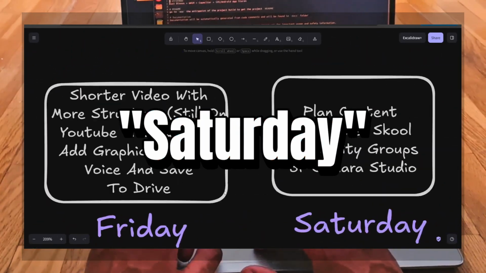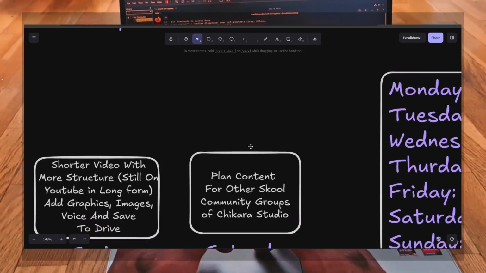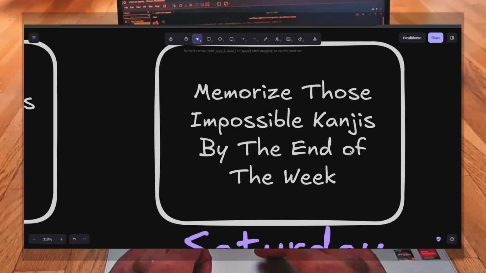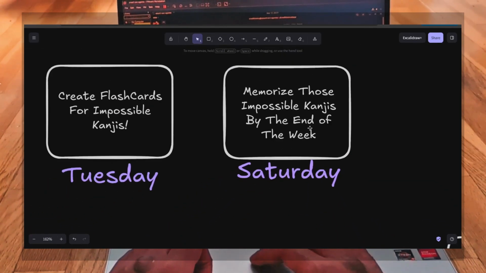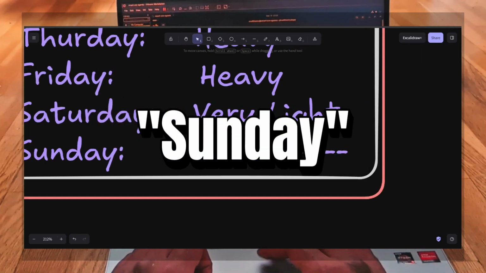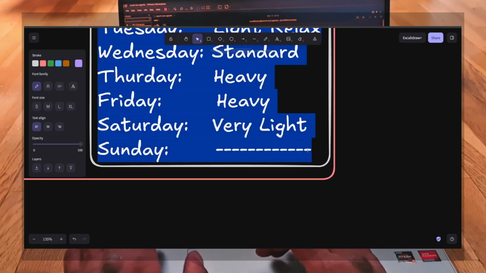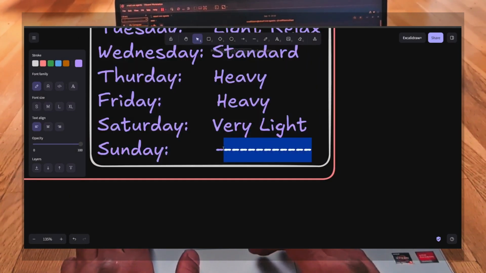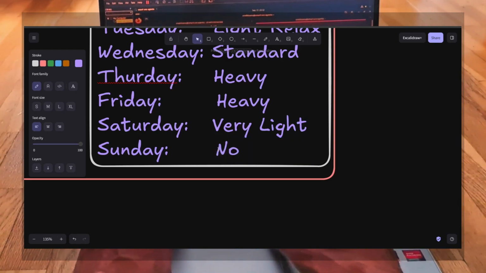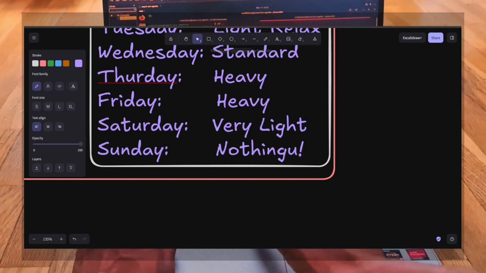Saturday, let's work here on the school community. Just prepare the content, the plans. Japanese language also, we can go back to it and try to memorize all the kanjis that we have gathered during the week. On Sunday, I plan to do nothing, but probably some tasks are going to end up being pushed to Sunday because there are some roadblocks. Not everything will be achieved, but we try our best. But for the moment I plan to do nothing.